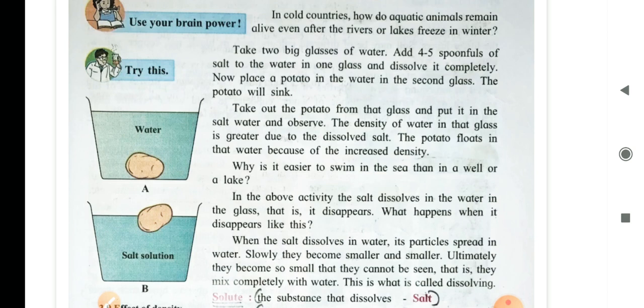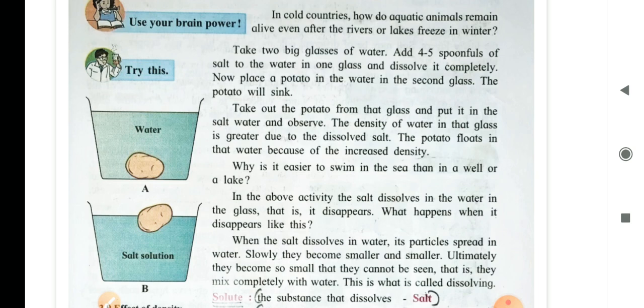Therefore, ice floats on water, and you know that ice is a bad conductor of heat, so it does not allow outside heat to go from the ice to water. So the water temperature below the ice doesn't change. Therefore, it remains as water. So the aquatic animals remain alive even after the rivers or the lakes freeze in winter.